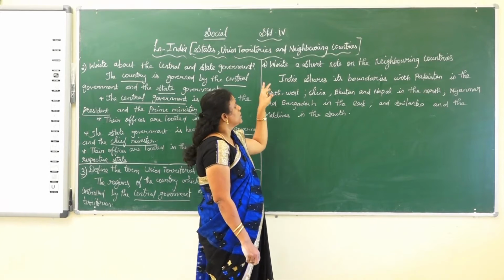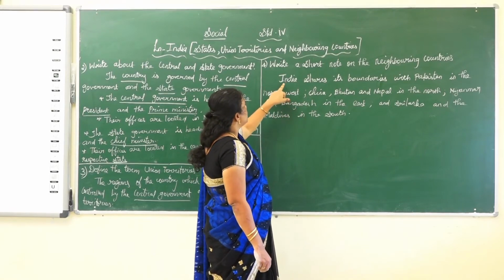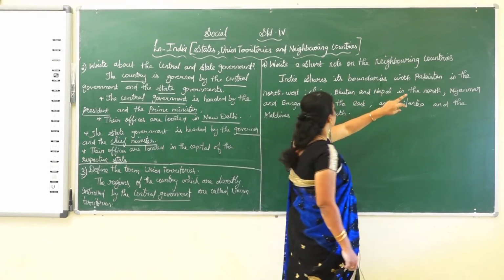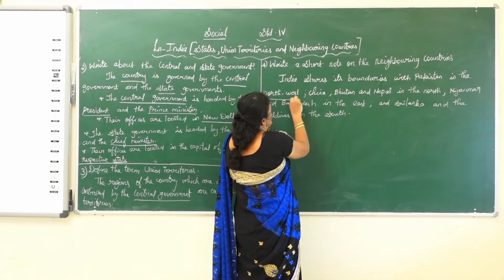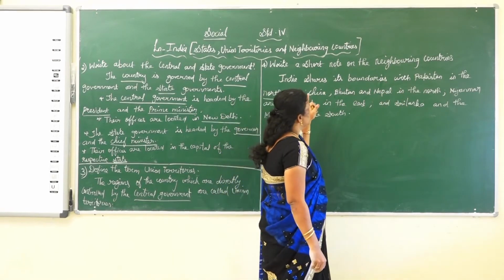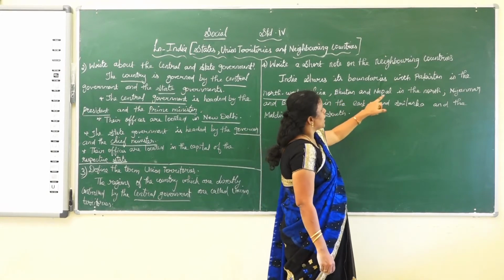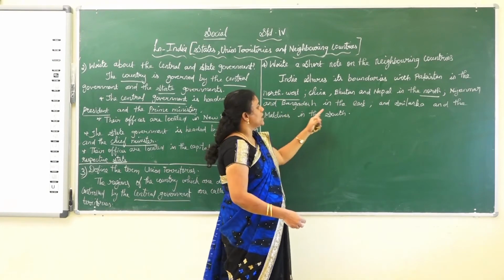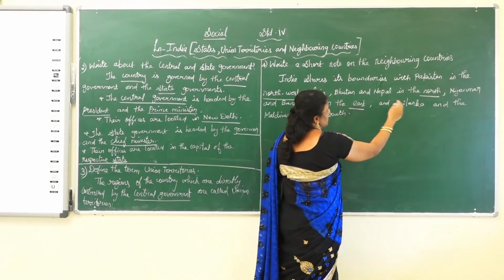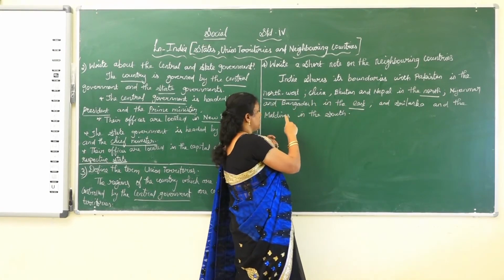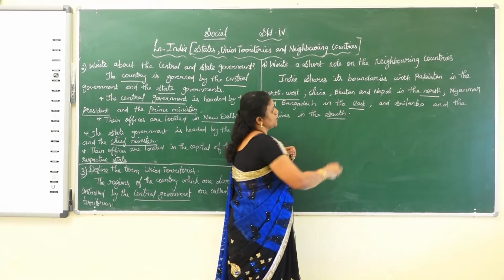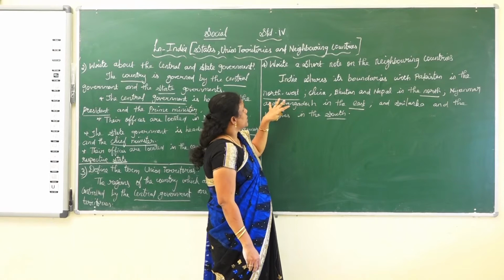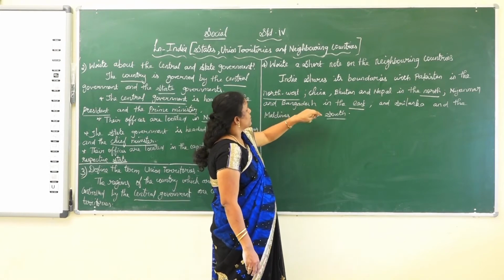Next, write a short note on the neighboring countries. So what are the neighboring countries? India shares its boundaries with Pakistan in the northwest, China, Bhutan and Nepal in the north, Myanmar and Bangladesh in the east, and Sri Lanka and Maldives in the south. So these are the countries which share our boundaries, which are the neighboring countries.